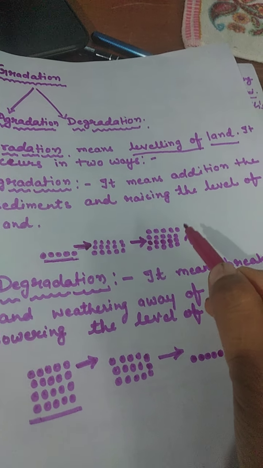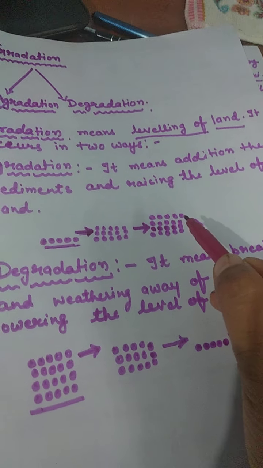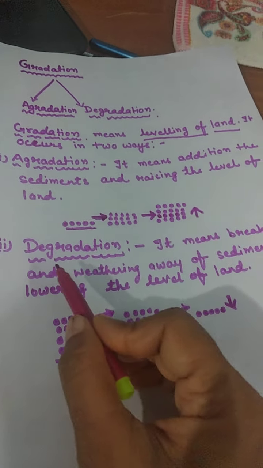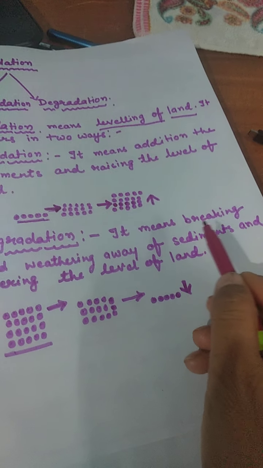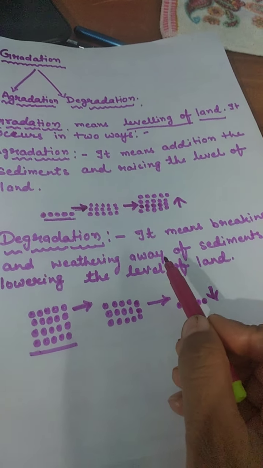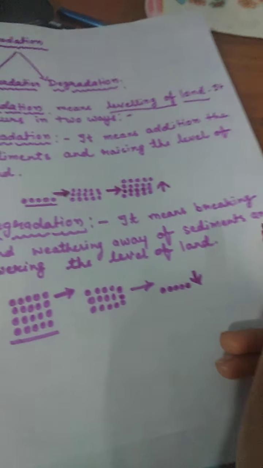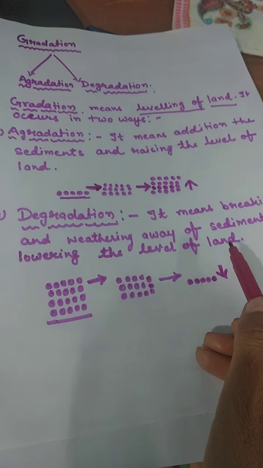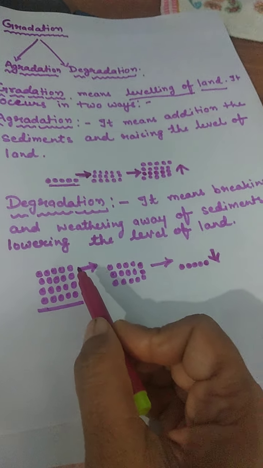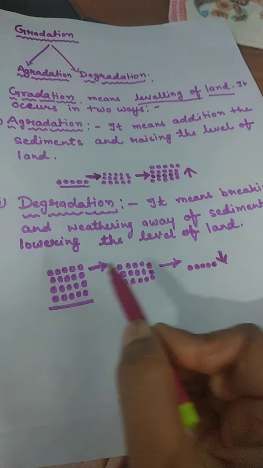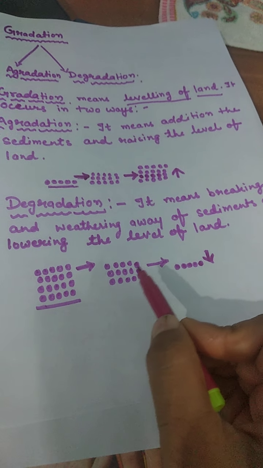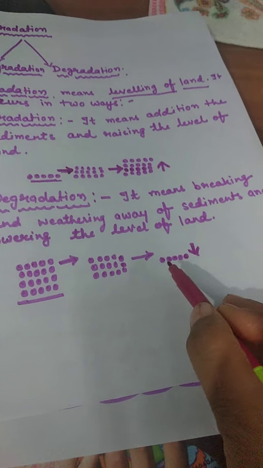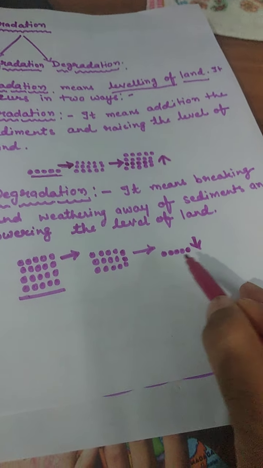Opposite to it, degradation means breaking and wearing away of sediments and lowering the level of land. Opposite to aggradation, here from the raised level of land, it is just wearing away the particles and it lowers the land level in this way.